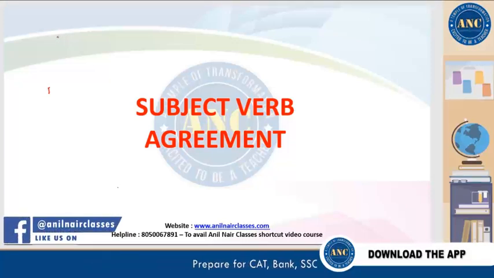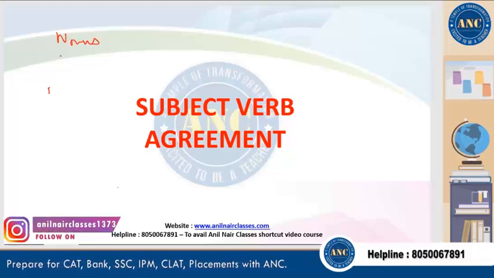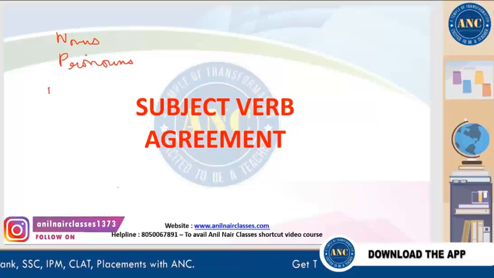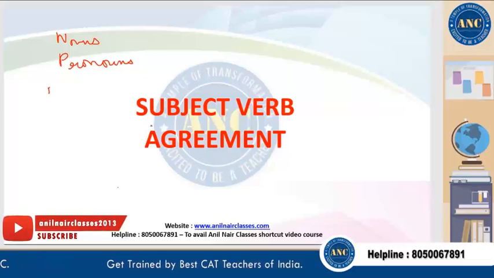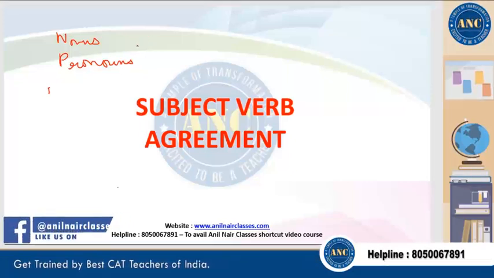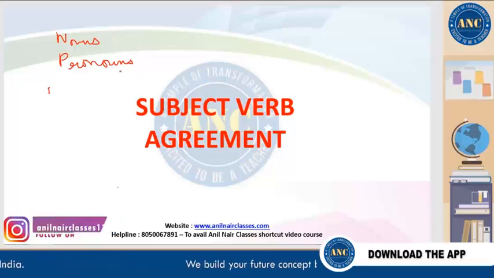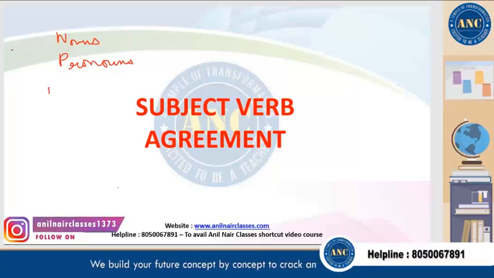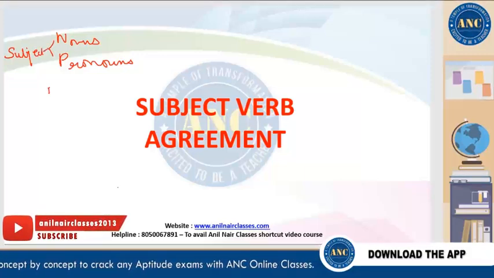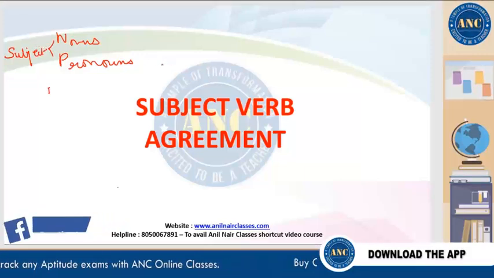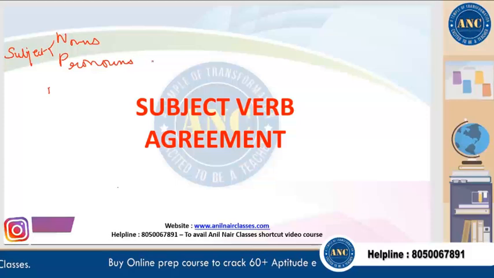We have already done two topics in terms of grammar, namely nouns and pronouns. Moving forward, we are starting with our third topic, that is subject-verb agreement. If you have attended my previous two classes, you have seen that I have already laid the foundation of subject-verb agreement in terms of nouns and pronouns, because only nouns and pronouns can function as the subject of the sentence. No other part of speech can act as the subject.